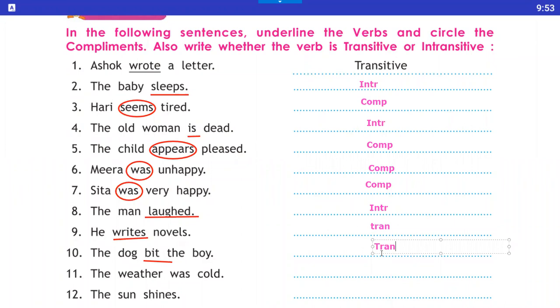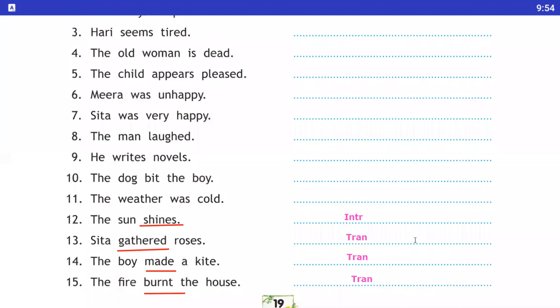Okay. Number 12, the sun shines. Underline the shine. Okay, student. Number 12, the sun shines. Here you notice that shines is a verb, so it is a transitive verb. Number 13, Sita gathered roses. So here gathered, you have to underline the gathered and it is a transitive verb.